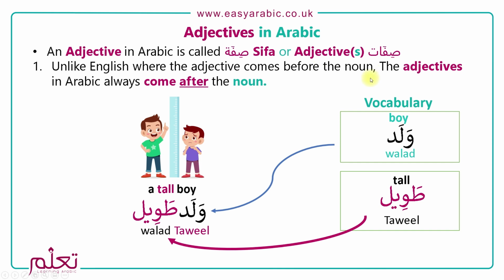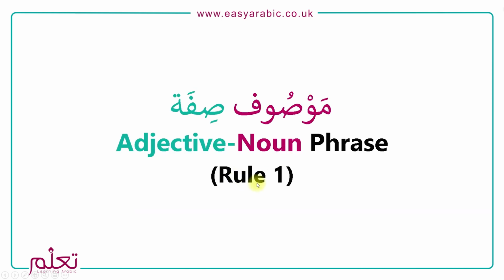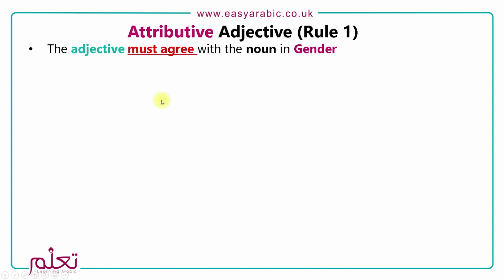One thing we said was that in a Mausoof Sifa, there were 4 rules that you have to follow. The adjective has to agree with the noun. I'll go through the 4 rules. Rule number 1 is that the adjective must agree with the noun in gender.